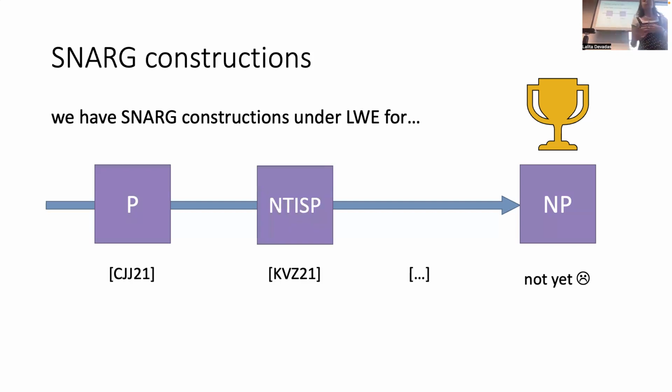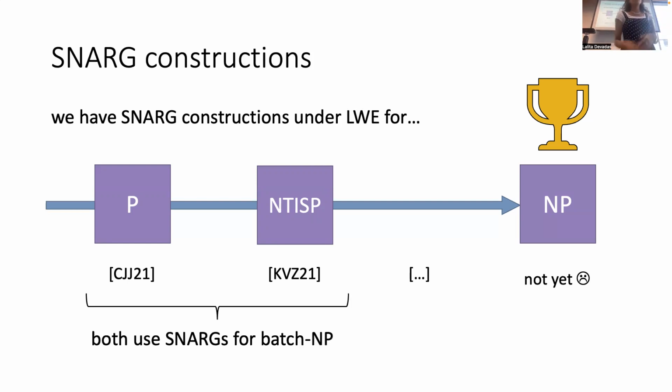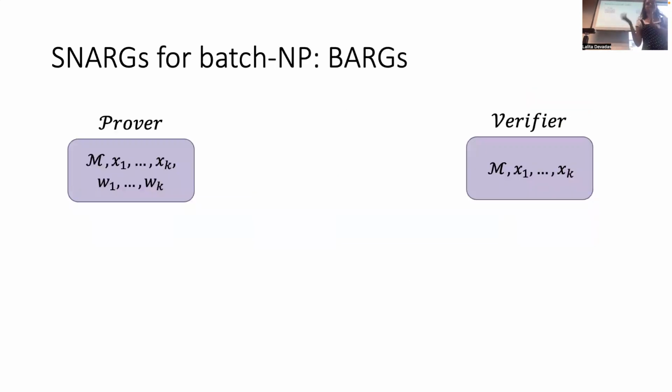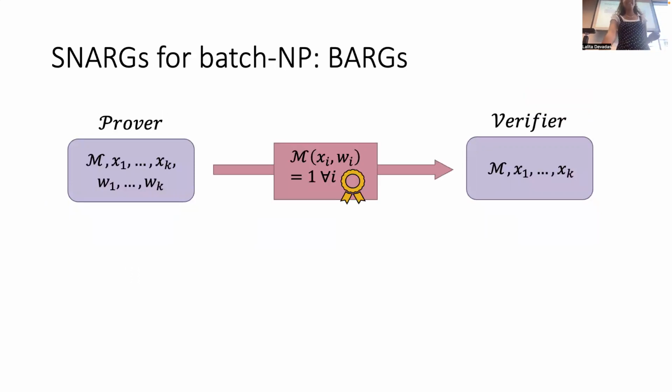And related work by Kalai, Vaikunjanathan, and Zhang, also in 2021, built SNARGs for another restricted class, NTISP, also known as non-deterministic bounded time and space computations. One thing to note is that both of these constructions actually use as a building block SNARGs for batch NP. What is a SNARG for batch NP? I hope you're wondering. They're also called BARGs, so more acronyms. You can keep a running count of how many I get up to during this talk.